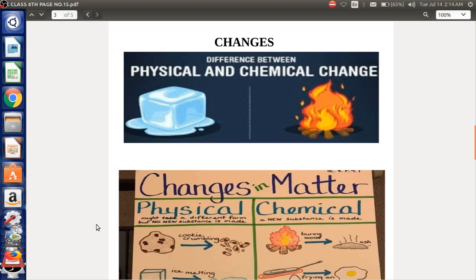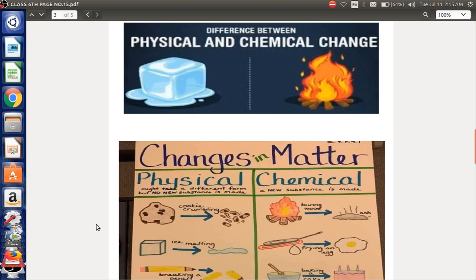This is not the case with chemical changes. In the case of chemical changes, like burning of wood, which has been depicted here, we cannot get back our original things. This is a chemical change. New things which are formed go into our atmosphere and mix with it, as a result of which it is very difficult to get all these things back.